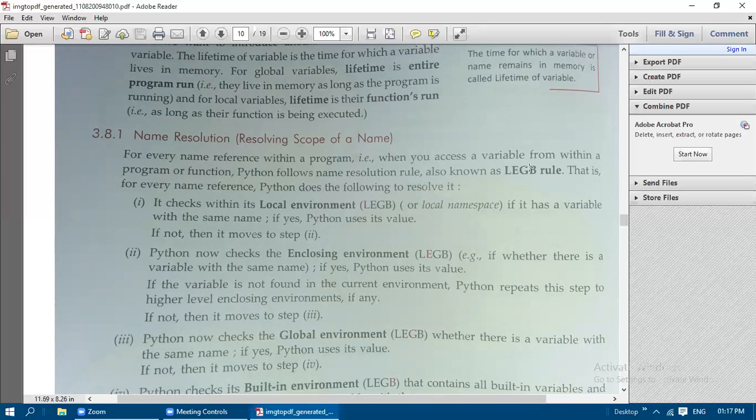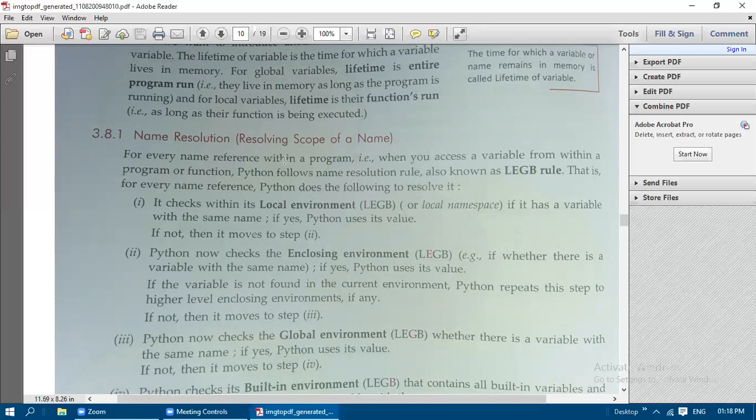If it is not there either, it checks the built-in part, since some variables are built into Python. If the variable name is not available anywhere, it will return a naming error. The scope of a name is resolved by this LEGB rule only.